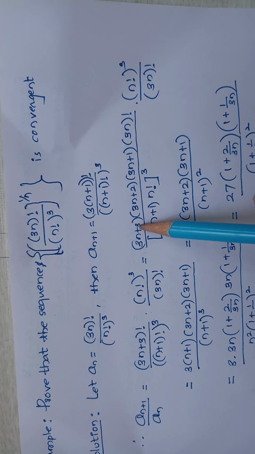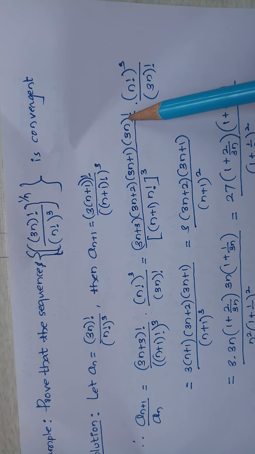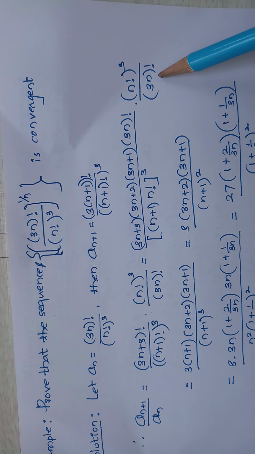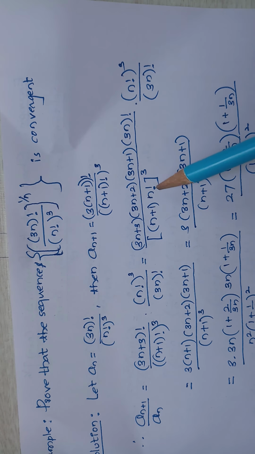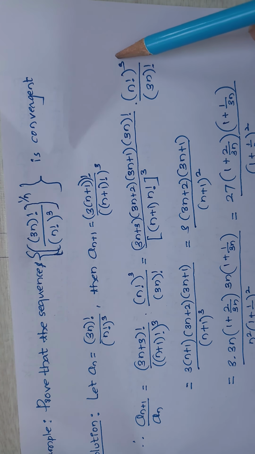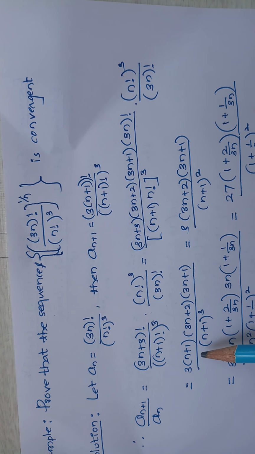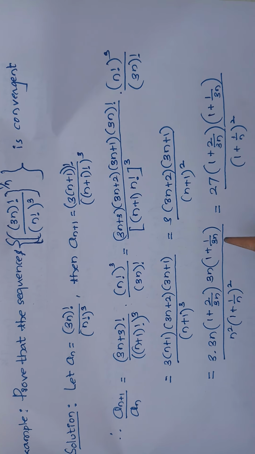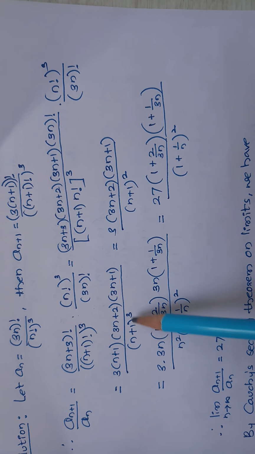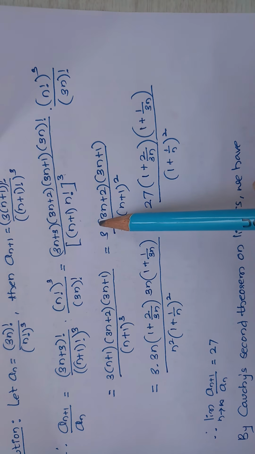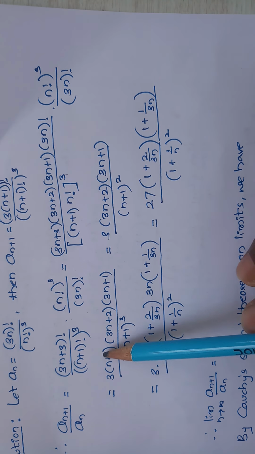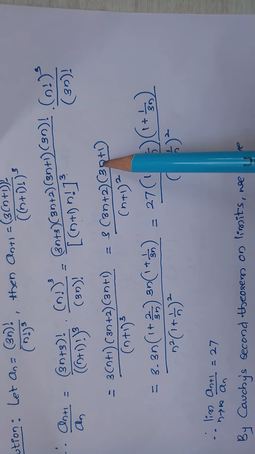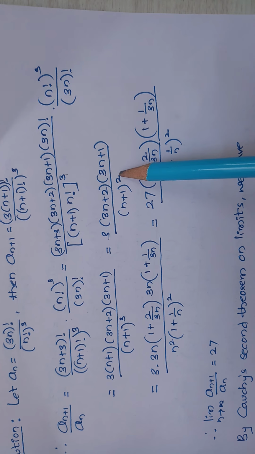So this can be written as (3n+3)(3n+2)(3n+1)(3n)! divided by (n+1)^3 (n!)^3, into (n!)^3 divided by (3n)!. The (3n)! cancels, and the (n!)^3 cancels. What remains is (3n+3)(3n+2)(3n+1) divided by (n+1)^3. If I take 3 common, it becomes 3(n+1)(3n+2)(3n+1) divided by (n+1)^3. The (n+1) cancels, leaving 3(3n+2)(3n+1) divided by (n+1)^2.